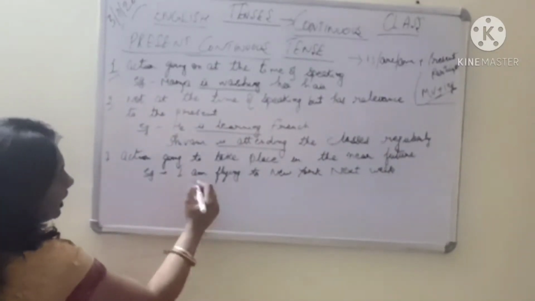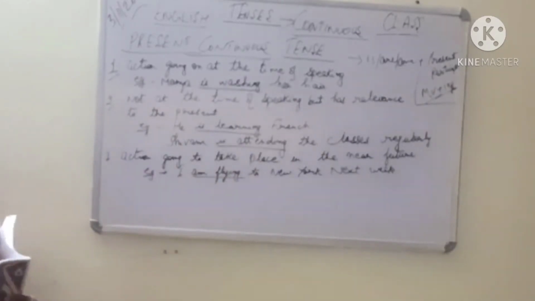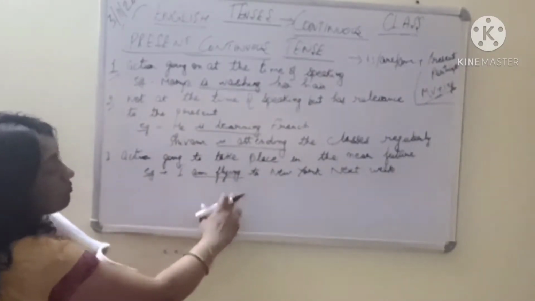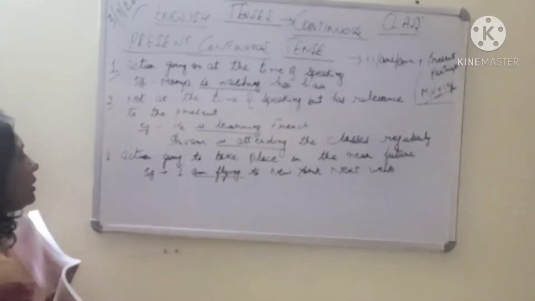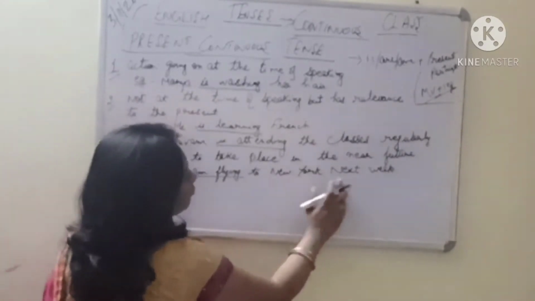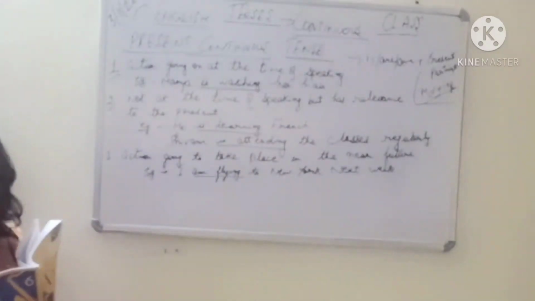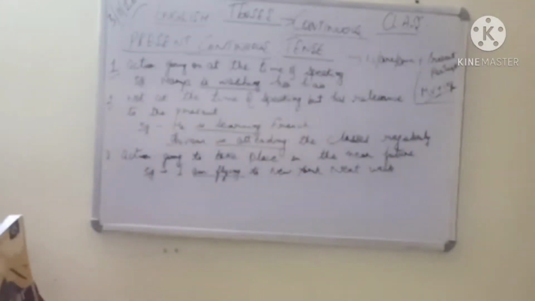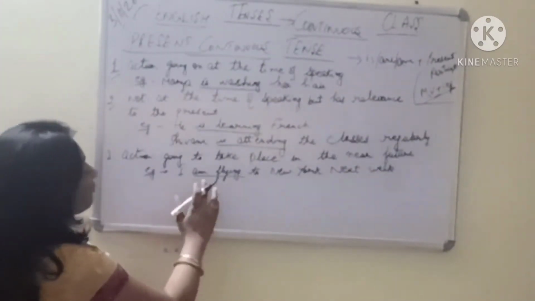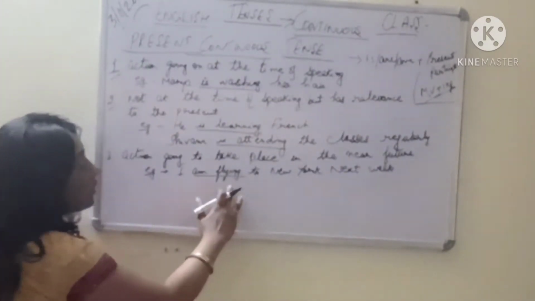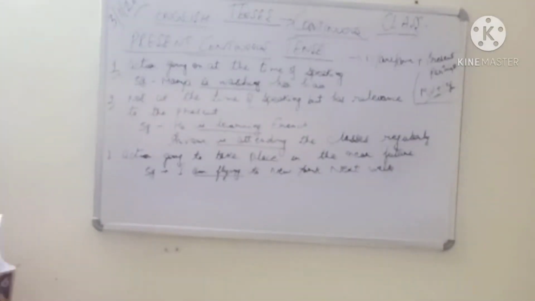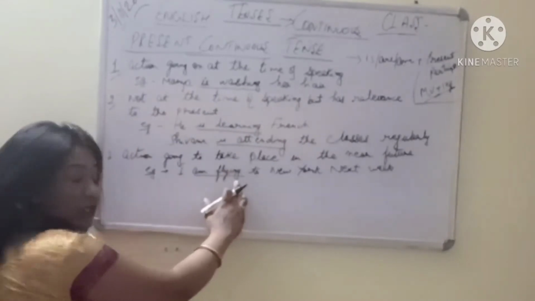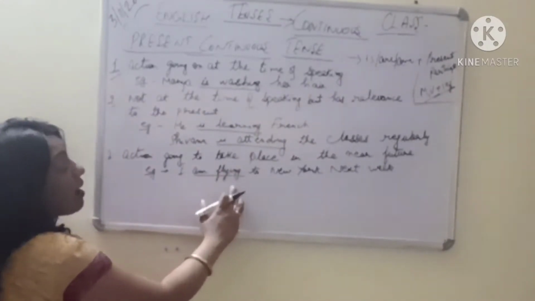Now see, am flying. I always takes am. FL by fly is your main verb plus your ing makes it present participle. So I am flying to New York next week. Next week, although it refers to the future event, आने वाला समय, and we call it future tense, but see we are using here am flying. will नहीं यूज किया. अगर will यूज किया होता तो future tense होता, but इसको हम present continuous में भी लिख सकते हैं as am flying.